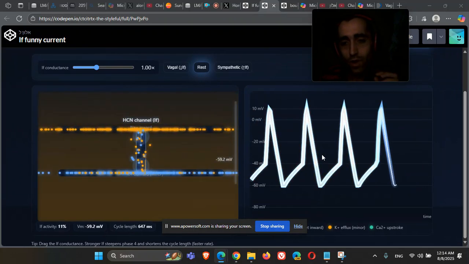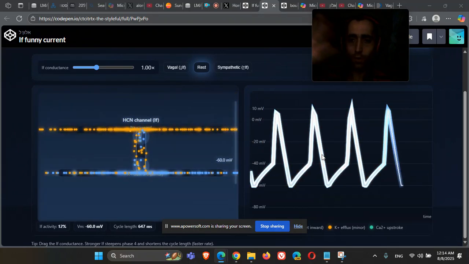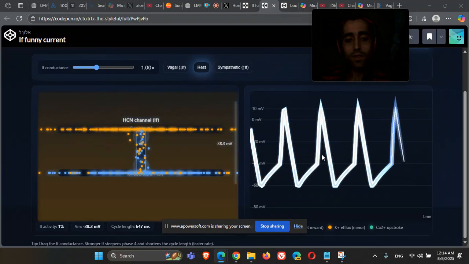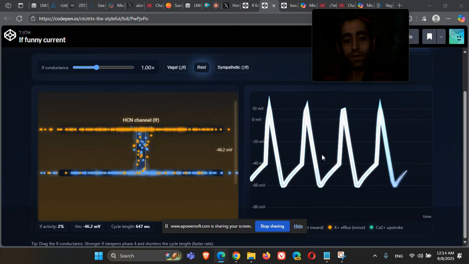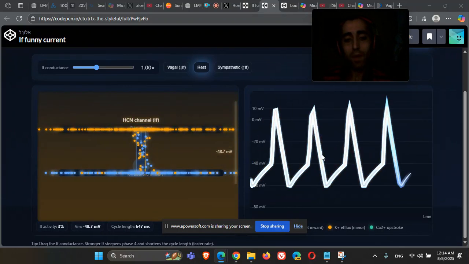So this is what is unique about the funny currents that are abundant in the nodes, especially the SA node, and not in ventricle or atrial myocytes. This gives the heart the automaticity, the way in which the heart can generate its own pacing.